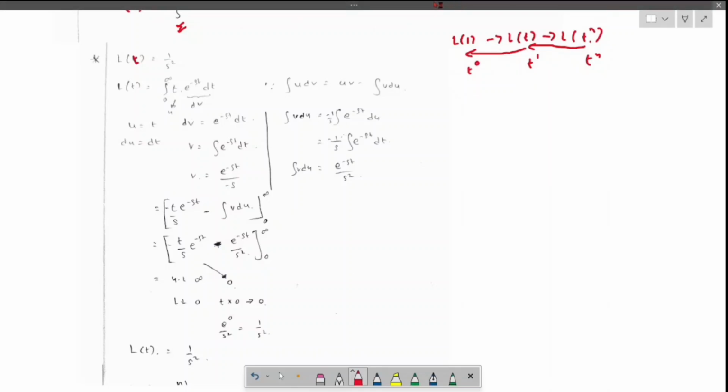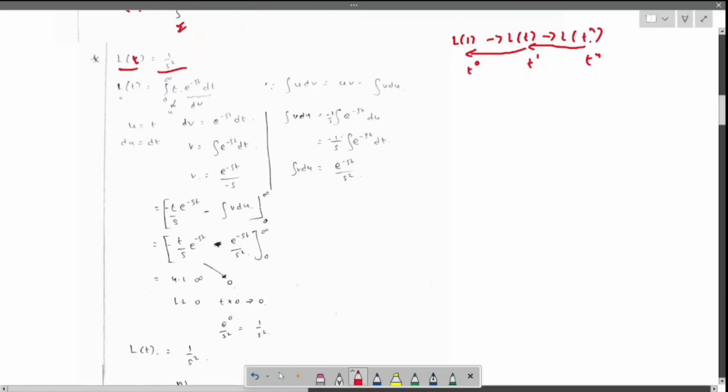Okay, now let us see the Laplace of t. Laplace of t is equal to 1 by s square. Now Laplace of t.